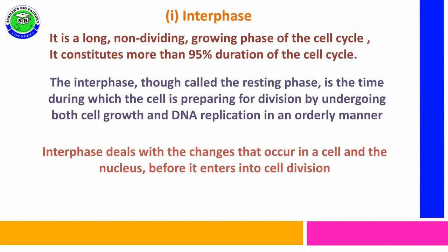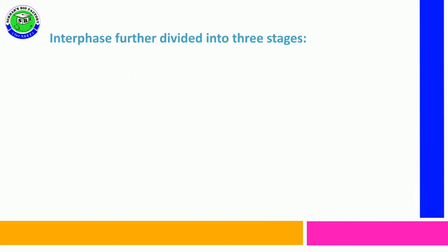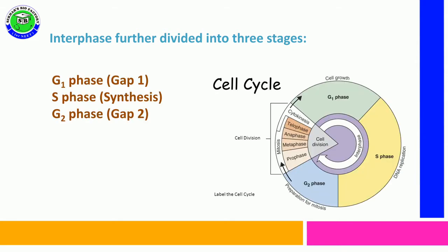During this interphase, it deals with the changes, and all these changes can be observed in the cell and inside the nucleus before it enters into the next cell division. This interphase is further classified into three stages. The first stage is G1 phase, the second one is S phase, and the third is G2 phase.